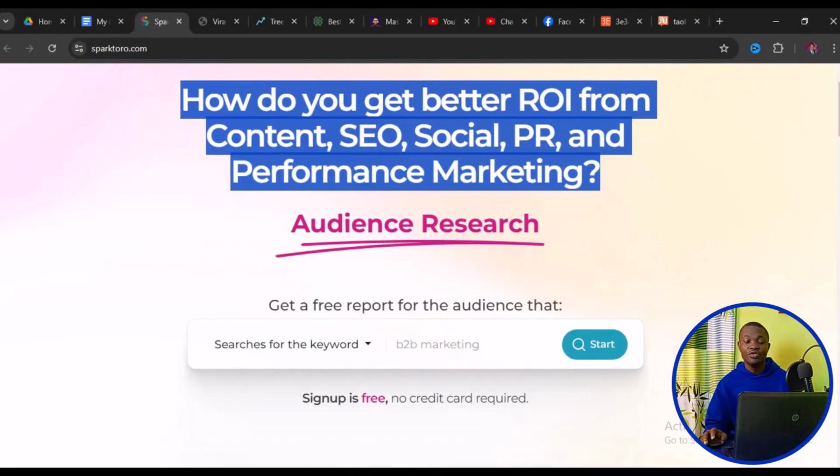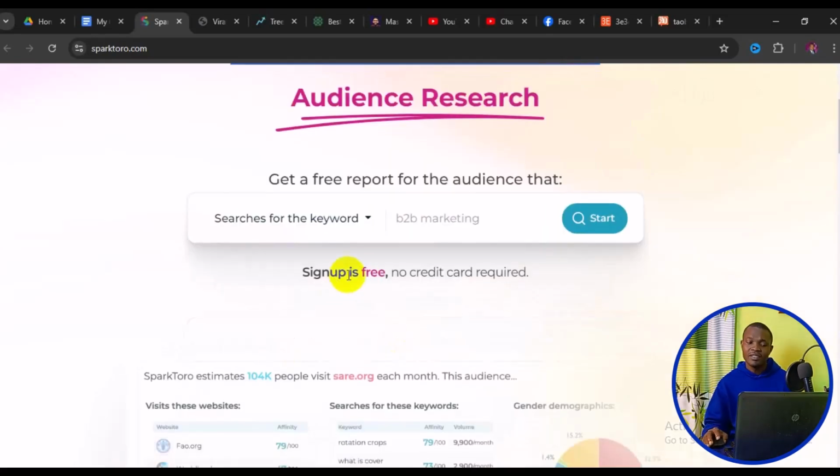It allows you to know your targeted audience, and it allows you to know products that are trending at the time you are doing your research. And when you get to the site, you can simply click on sign up for free, and there is no need for a credit card or what have you to create a free account on this site. If you are satisfied with their free version, you can simply upgrade to their premium package.